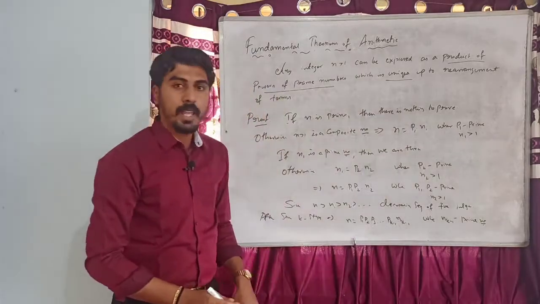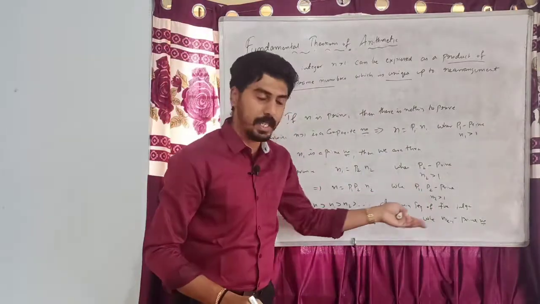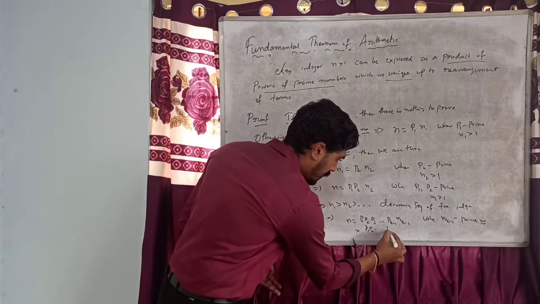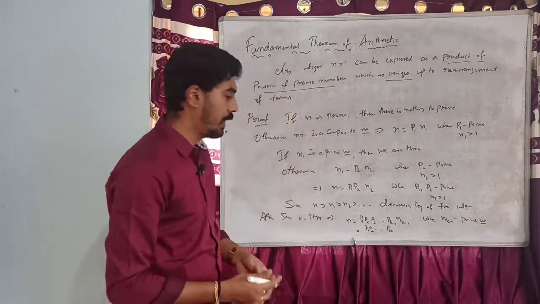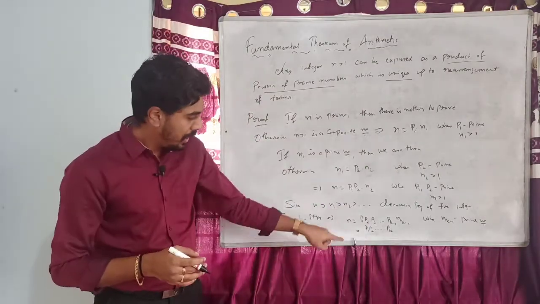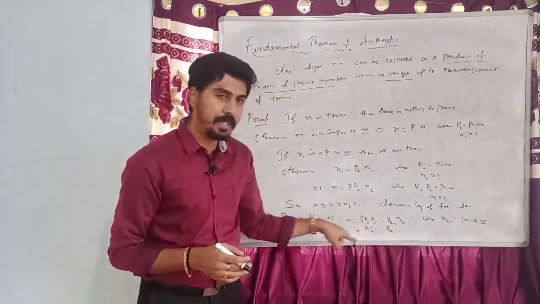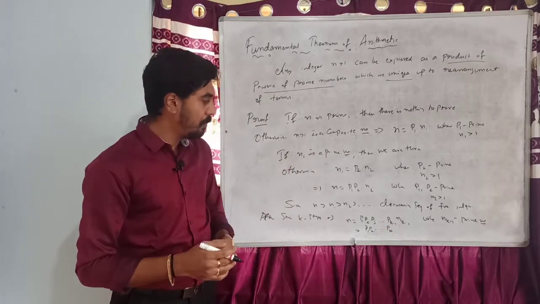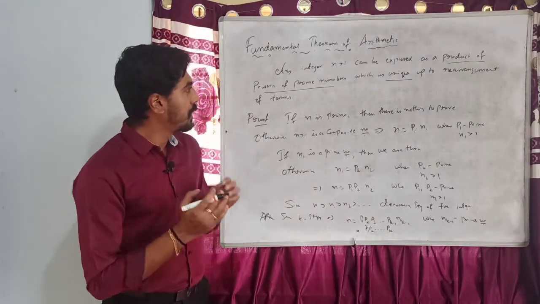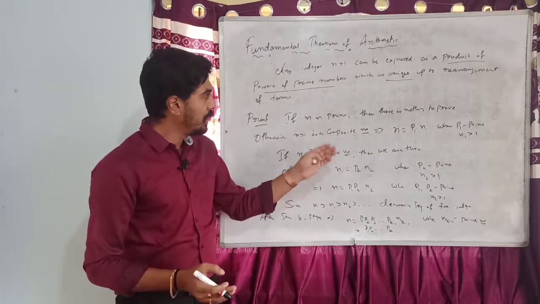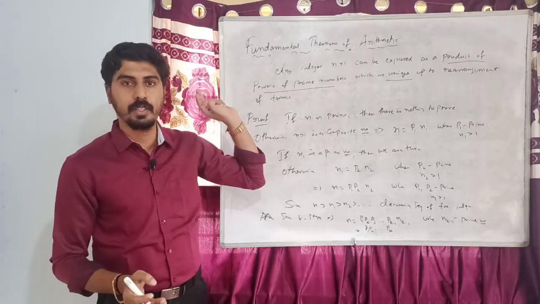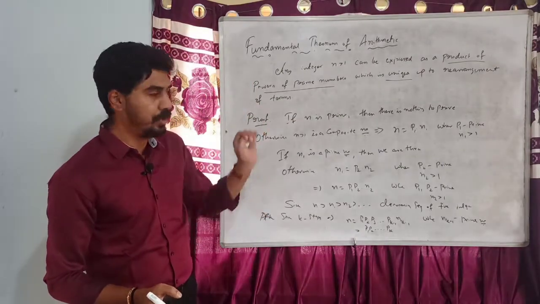If I denote n(k-1) as pk, then we get here n equal to p1, p2, etc. pk. So, we have expressed n as a product of prime numbers. In this representation, some of the prime numbers might be identical. If we combine the like terms, we can express n as a product of powers of prime numbers. So, the first part is proved.